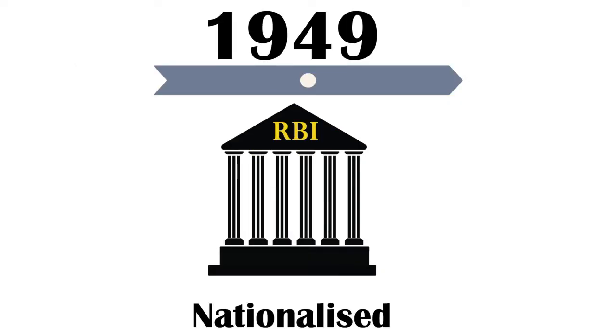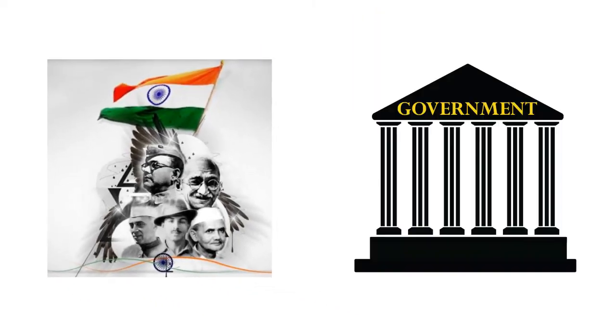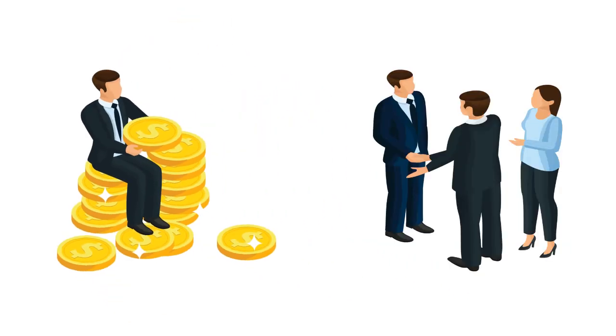And in 1949, RBI got nationalized. And when we talk about nationalization, why did it get nationalized? What is the reason for it? So we have to understand that. In 1947, after independence, the government had to make developments in the country. And at that point of time, 90% of the population was in rural areas. And the government did not have any money to develop.